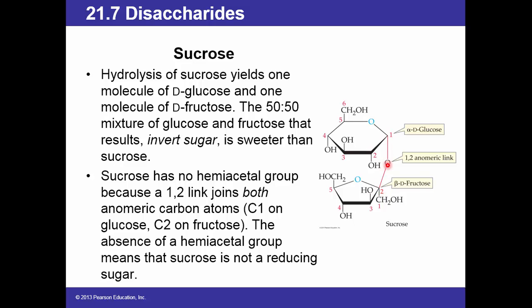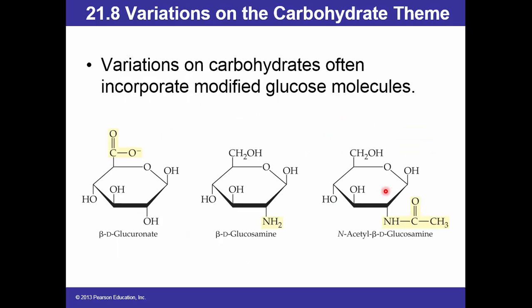These are the two anomeric carbons. This is an anomeric link. So the absence of a hemiacetal group means that sucrose is not a reducing sugar, remember. So we can say all monosaccharides and disaccharides except sucrose are reducing sugars. Notice the type of linkage here. It's an alpha 1 beta 2 linkage.